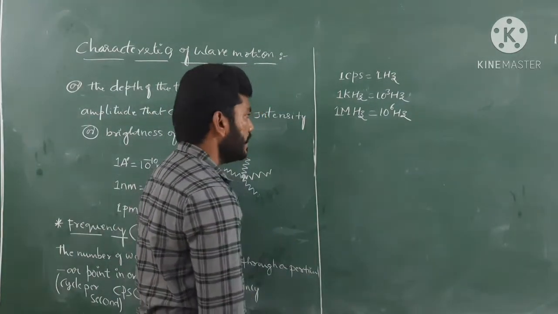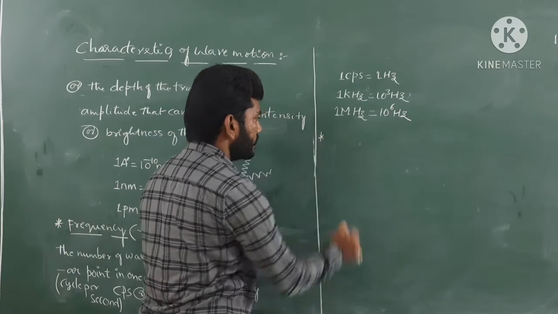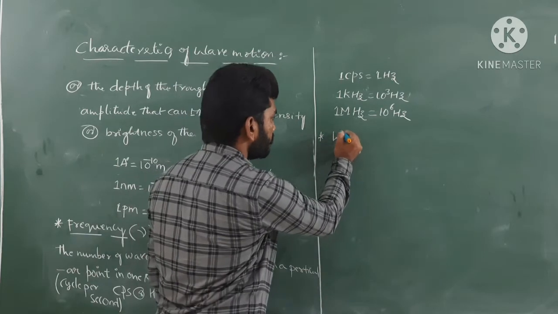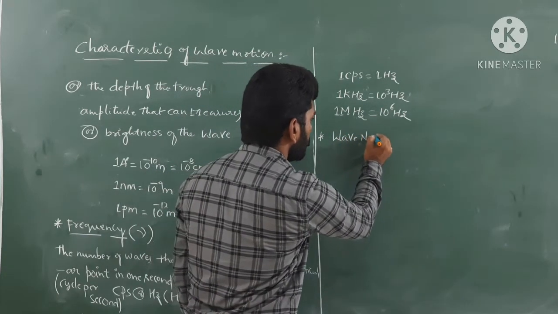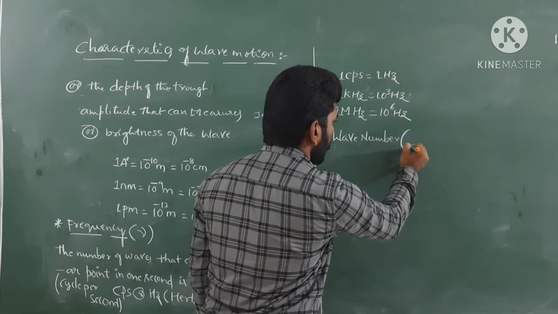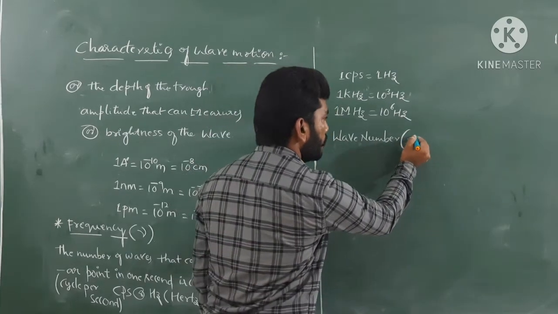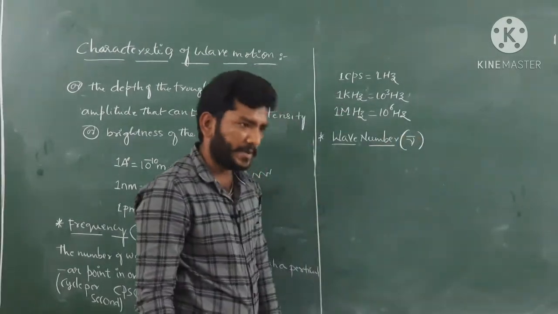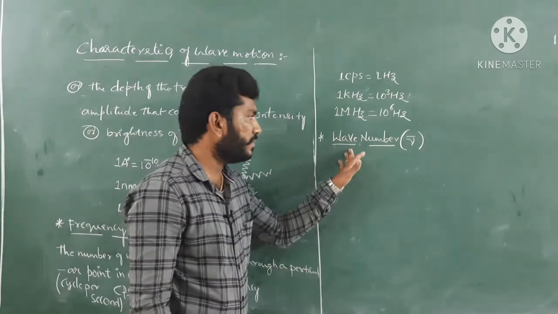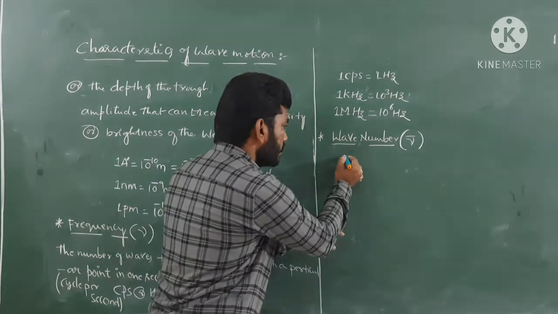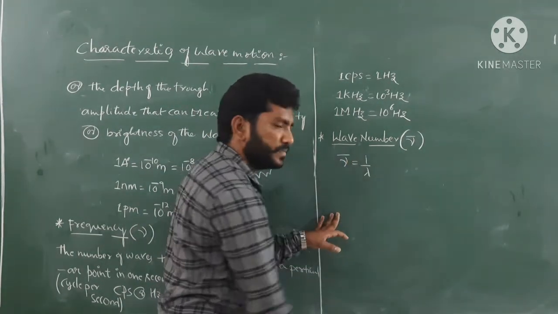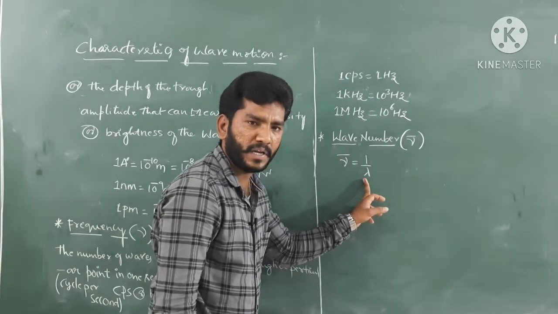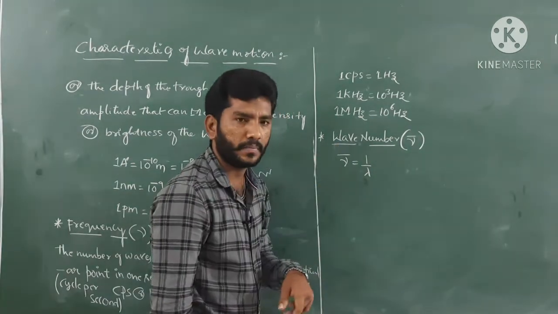So these are the parameters, guys, and let me tell you the very next parameter. It is the wave number, very important and very easy as well. It is represented by the symbol nu bar. So what is meant by wave number? Very simple, guys, it is the reciprocal of wavelength, or waves per meter or centimeter. We call that the wave number.